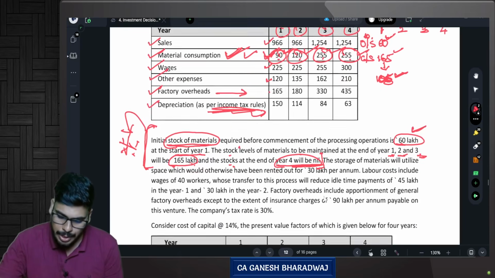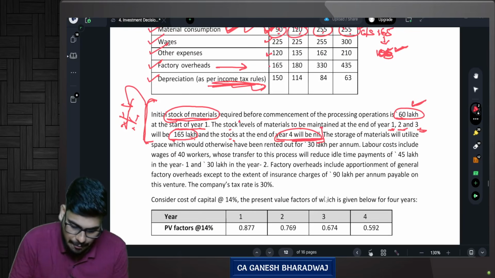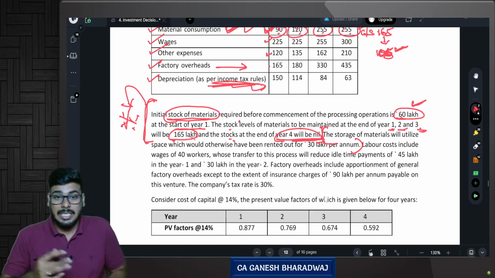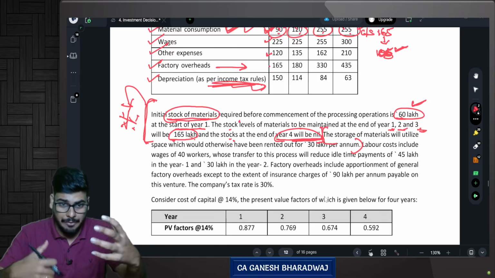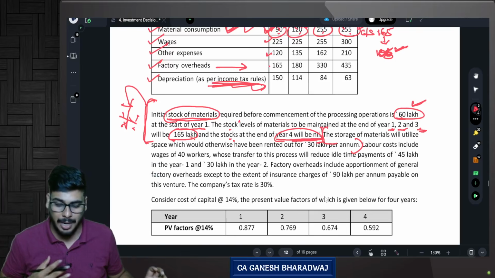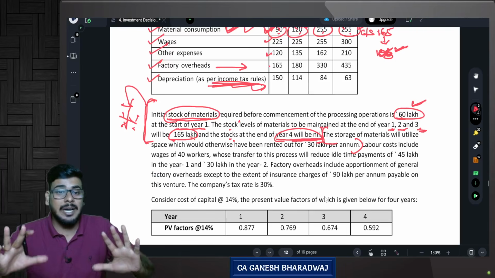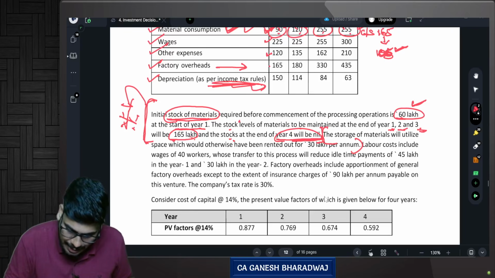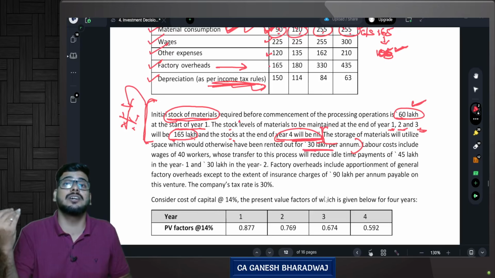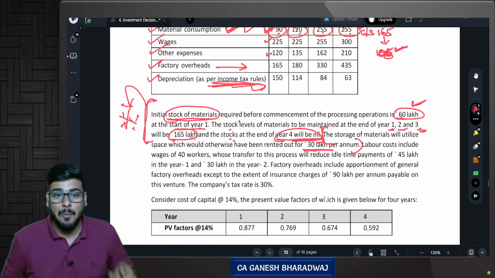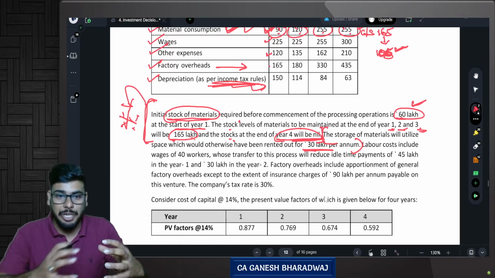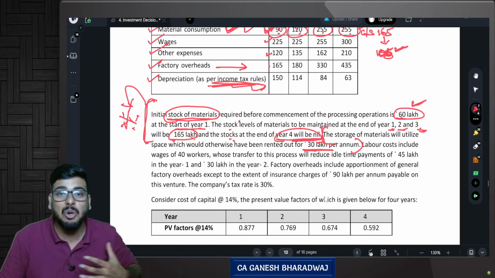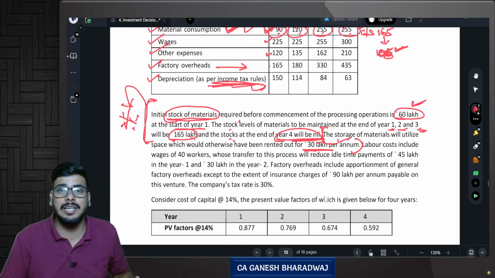Then the storage of material will utilize the space which would otherwise be rented out for 30 lakh rupees per annum. The second one, what they are saying, suppose I wish to process this waste and convert it into a marketable product. If I'm not converting this waste into a marketable product, then this place would have been empty, correct? And I could have rented it out and generated 30 lakh rupees per annum of rent receipts. But because now I'm going to use this place for keeping my equipments and convert the waste into a marketable product, I will lose this 30 lakh rupees of rental value, correct or not?